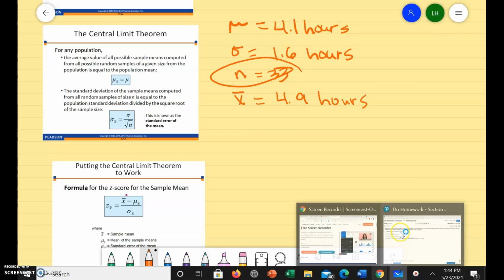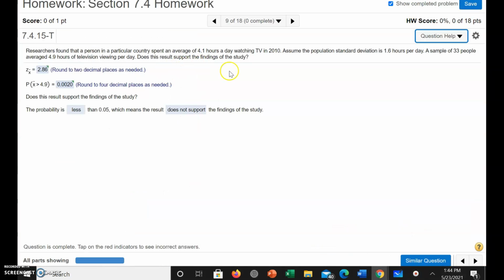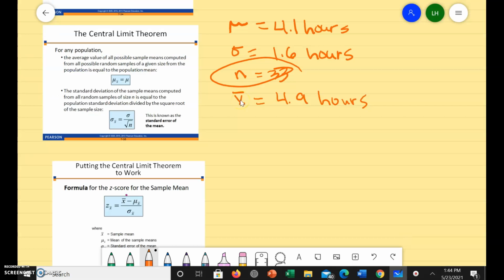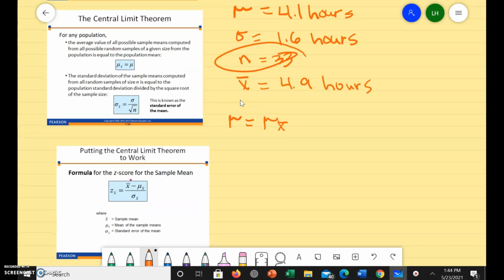Even if it is not normally distributed, we can use our central limit theorem rule, which says that the mean of the sample means is equal to the population mean. So that's going to equal 4.1. Okay, so let's do our standard error just like we normally do.